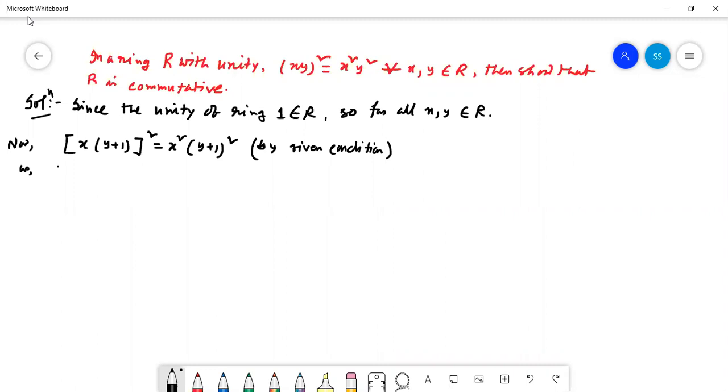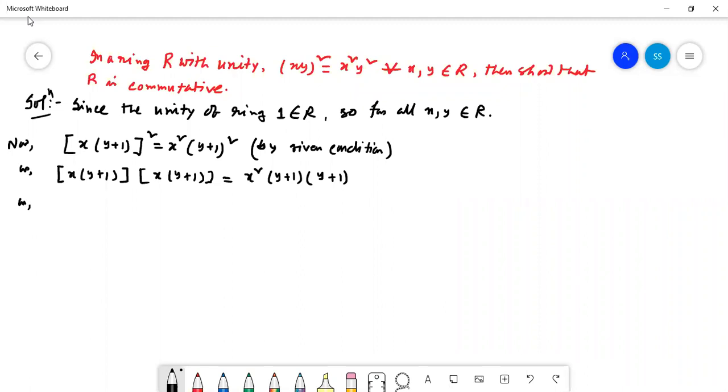Yes, sir. Or the whole square can be written as x into (y plus 1) times x into (y plus 1). This (ab) whole square means ab into ab. And here we are writing x square, and this (y plus 1) whole square can be written as (y plus 1) into (y plus 1).